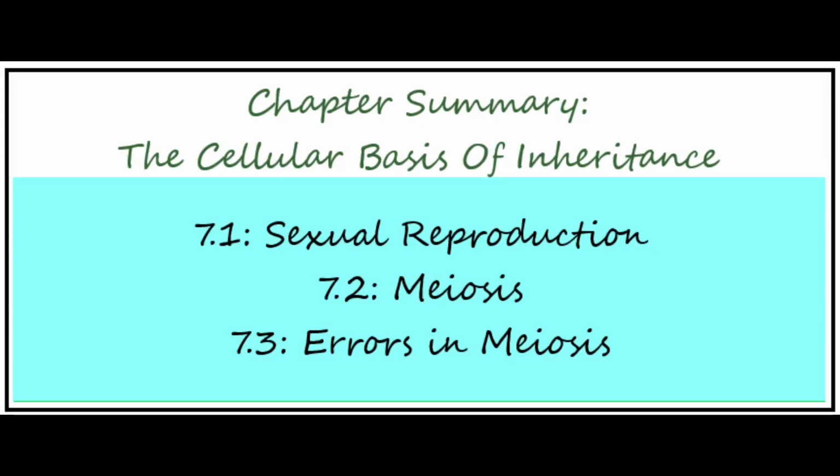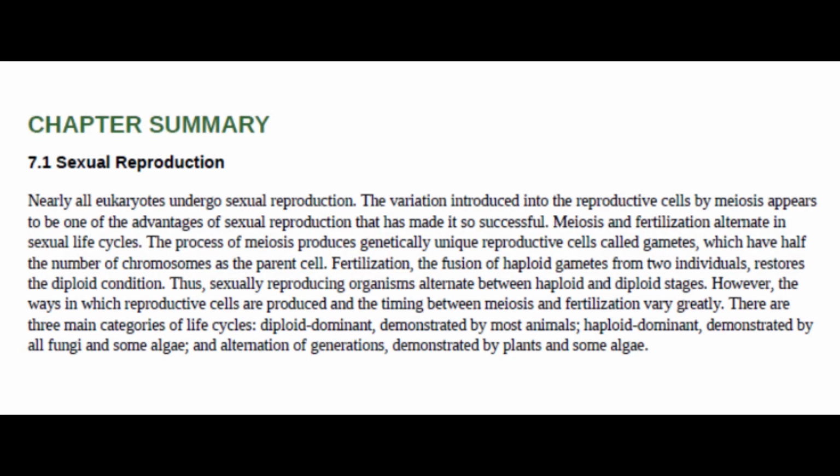Welcome back to Concepts of Biology. We'll continue with Section 7.1, Sexual Reproduction. Nearly all eukaryotes undergo sexual reproduction. The variation introduced into the reproductive cells by meiosis appears to be one of the advantages of sexual reproduction that has made it so successful.